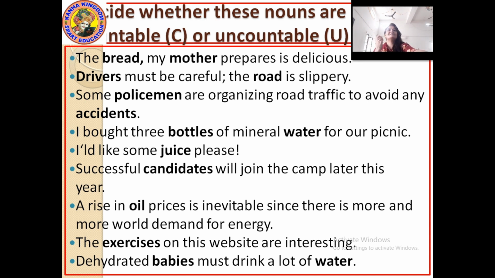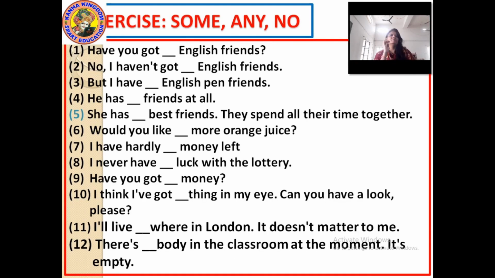Okay, moving to the next exercise. In these exercises, we had seen which is a countable noun and which is an uncountable noun. In the next exercise, we will see where we are going to use some, any and no. Exercise about some, any and no.